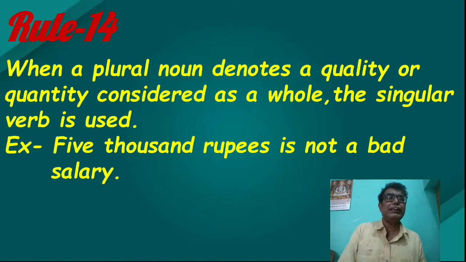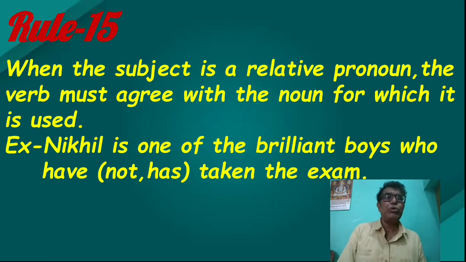20 kilometers is not a small distance. Similarly, when a plural denotes a quality or quantity, a group of words considered as a whole, the singular verb is used. Now rule number 15: when the subject is a relative pronoun, the verb must agree with the noun for which it is used. Listen carefully. Example: Nikhil is one of the brilliant boys who have taken the exam.